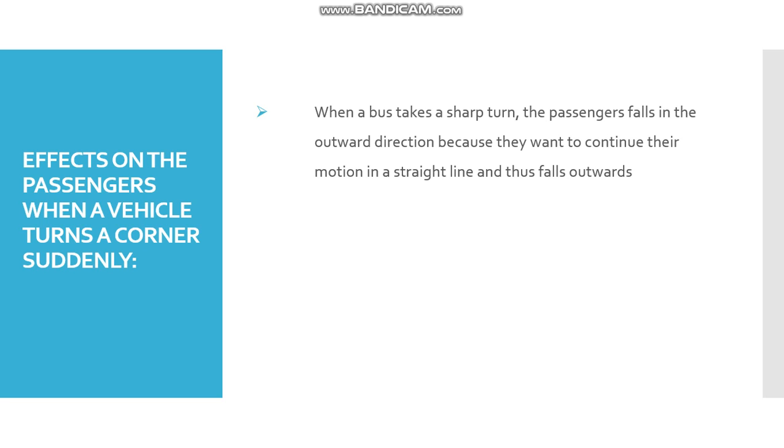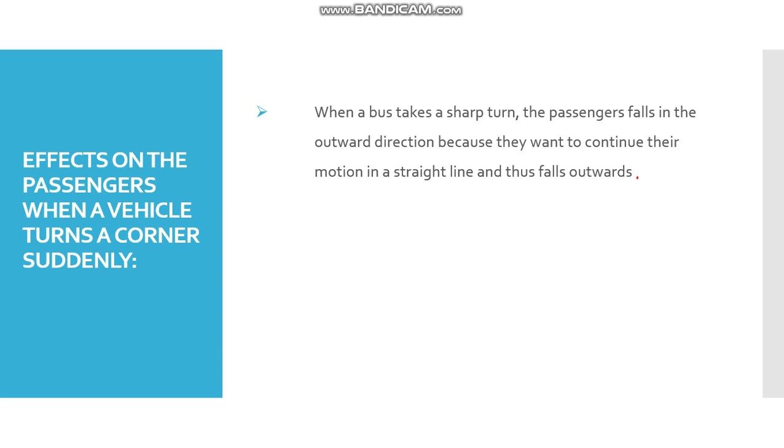Now the final case, the effect on the passengers when a vehicle turns a corner suddenly, or you could say when the vehicle takes a sharp turn. When a bus takes a sharp turn, the passengers fall in the outward direction, because they want to continue their motion in a straight line and thus fall outwards.